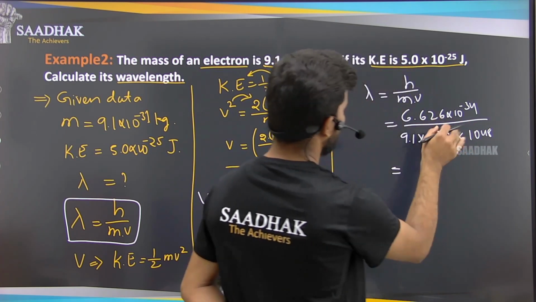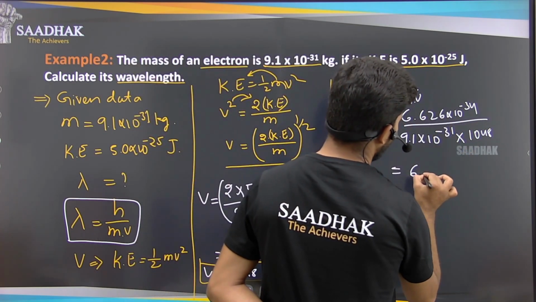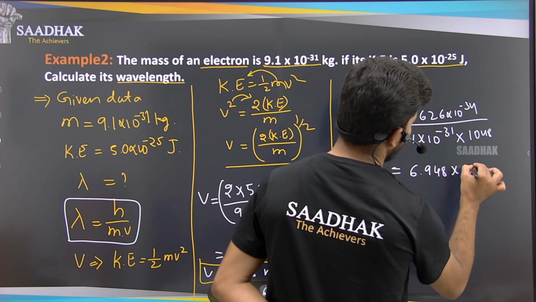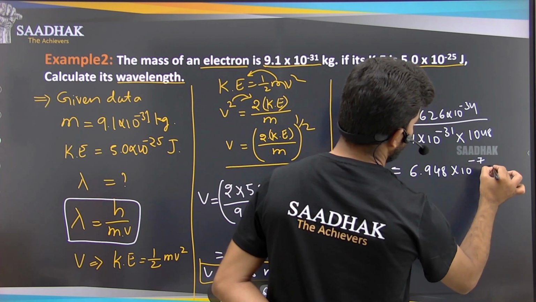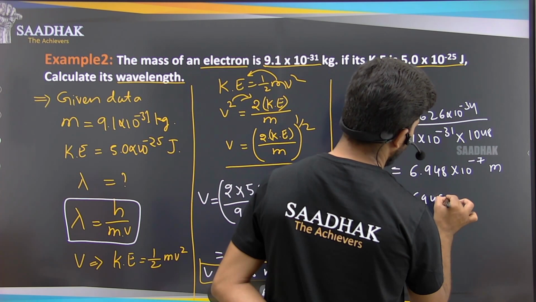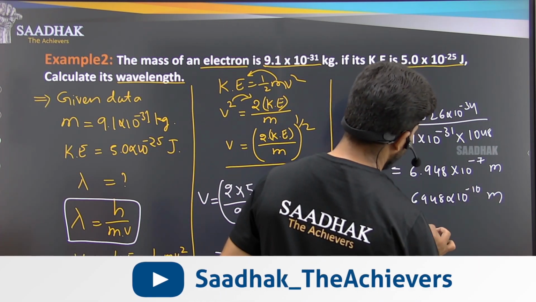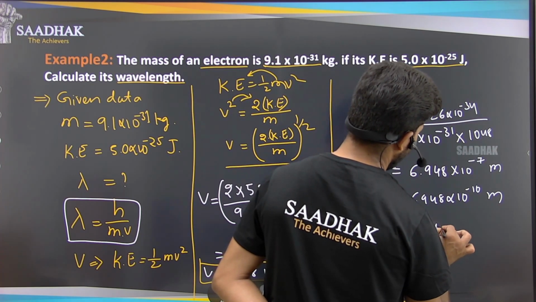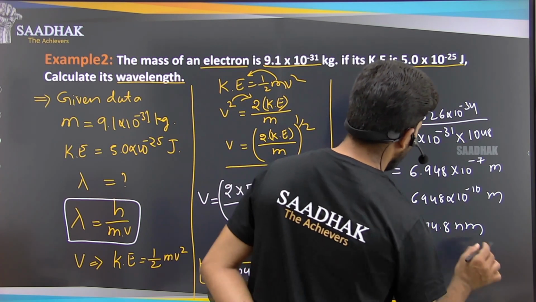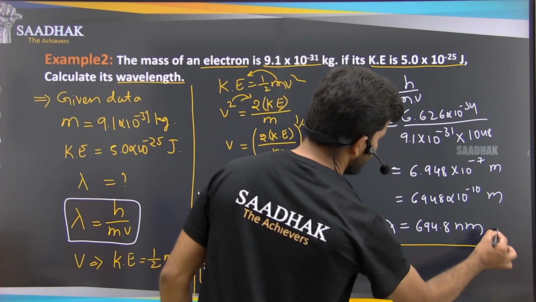So by simplifying this, right, you will be getting 6.948 into 10 to the power of minus 7 meters, or we can say 6948 into 10 to the power of minus 10 meters. So that is nothing but 694.8 nanometers. So the lambda is equal to 694.8 nanometers.